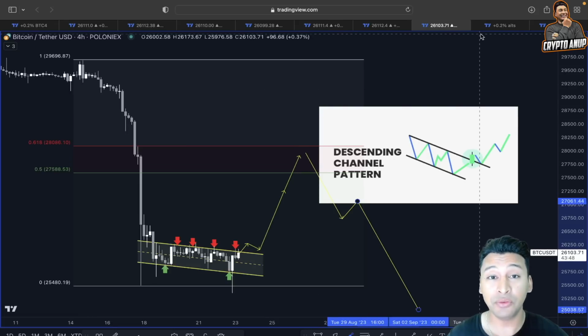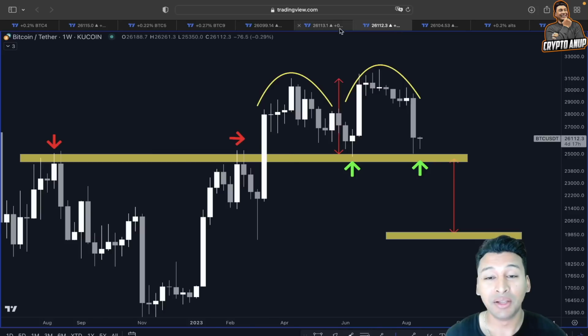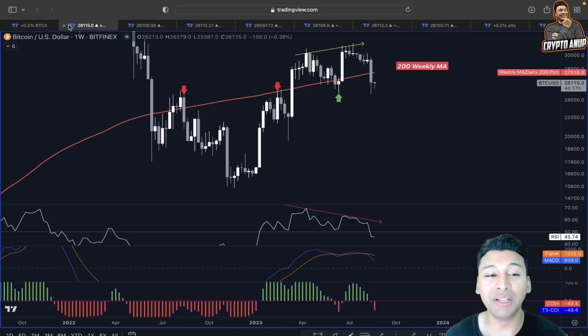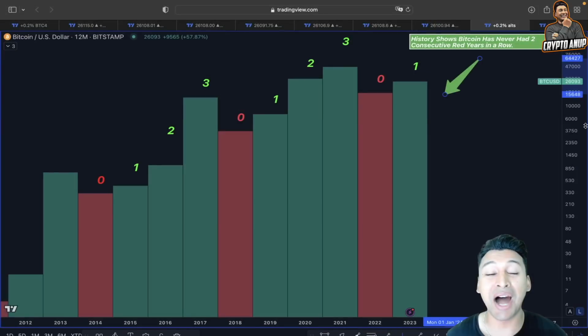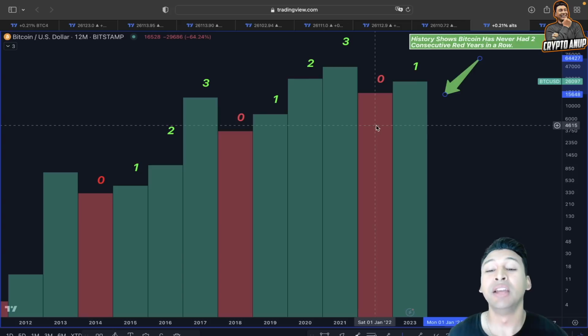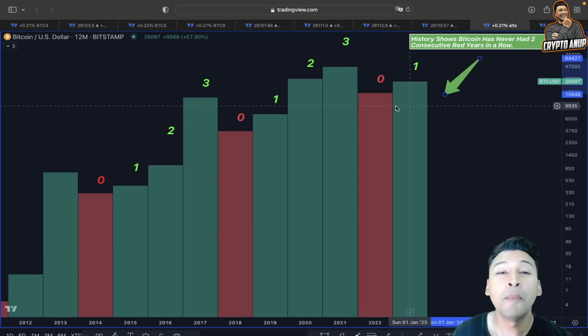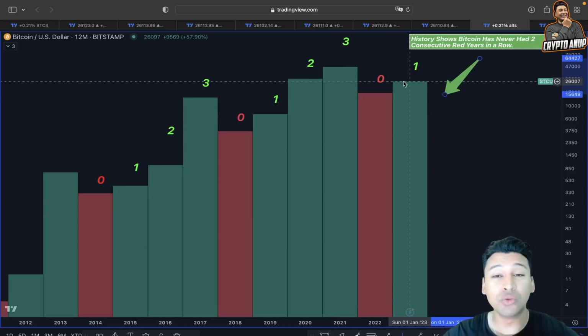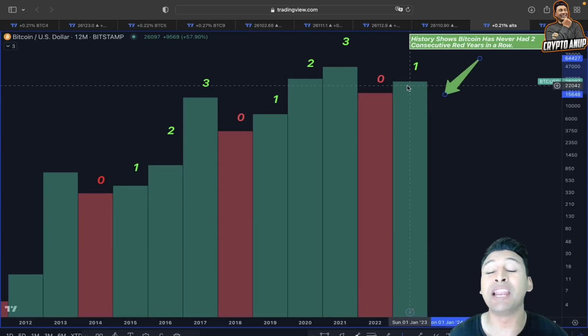But if you would say, hey Anup, why only bearish scenarios, why not bullish scenarios? Guys, for a bullish scenario, I just want you to look at this yearly chart. I mean, according to history, Bitcoin has never had 2 consecutive red years in a row. That means we already had a red year in 2022. So the upcoming days for Bitcoin, if you look at this yearly chart, could be still bullish. I mean, even if 1 or 2 months is going to be bearish, please do not panic,